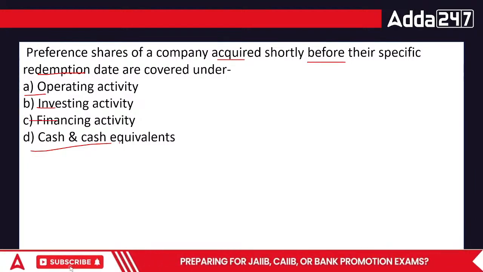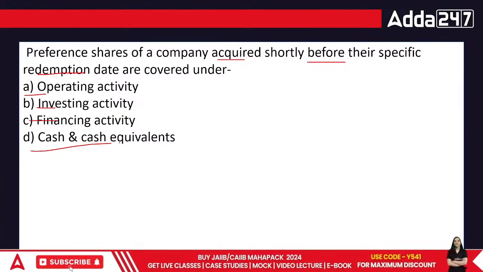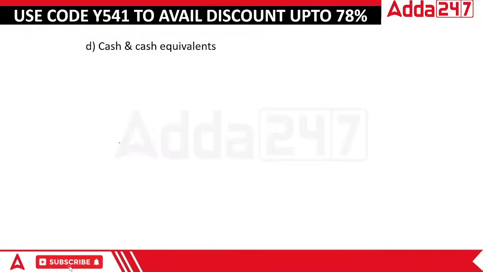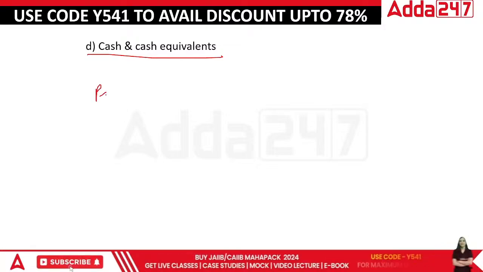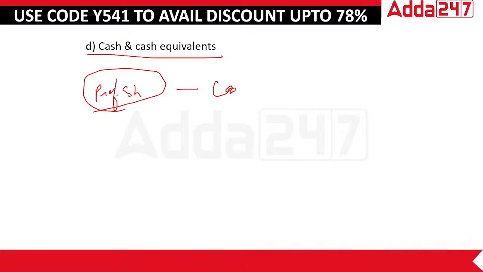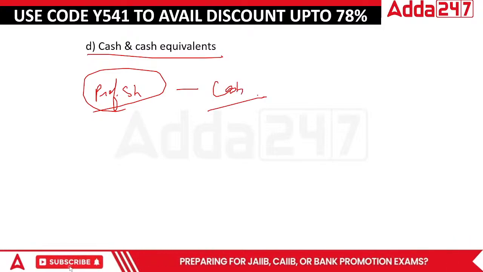So what's going to be the answer ultimately? The answer is cash and cash equivalents, because we have just bought these preference shares before redemption. These would be converted into cash at any point of time. There's not much time left, isn't it?